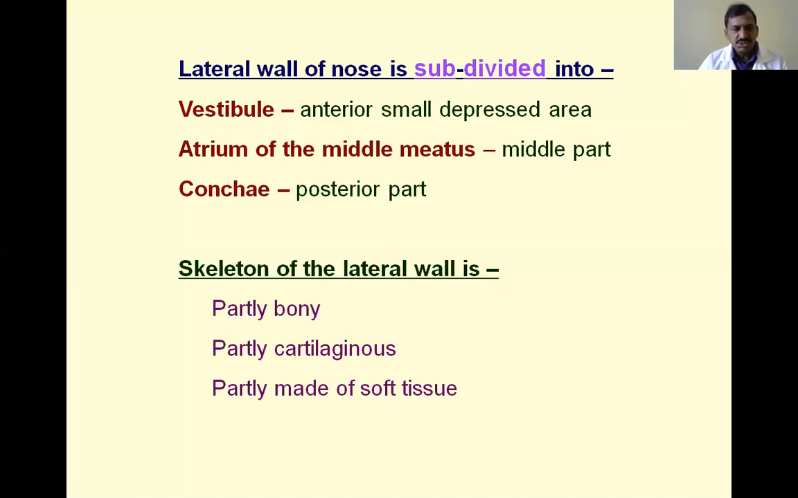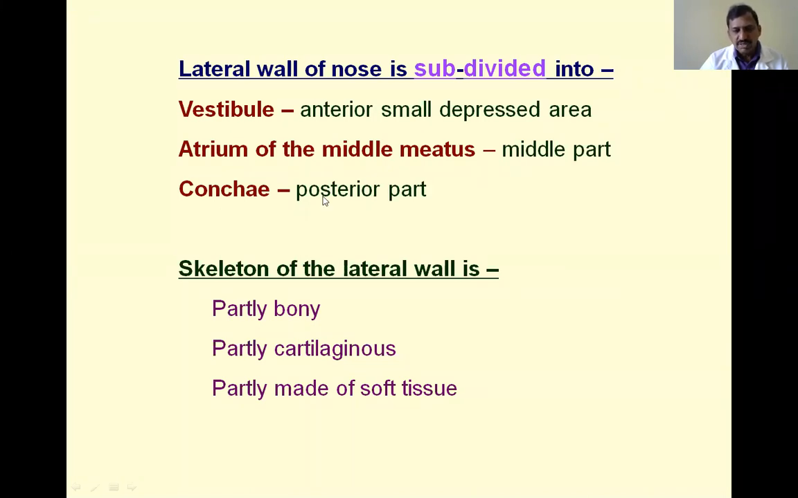Next, what are the structures? Of all these three parts, only the vestibule, the anterior part, is lined by skin and provided with hair. The remaining two areas, the middle part and posterior part, are lined by mucosa. They are provided with a specialized epithelium, a pseudostratified ciliated columnar epithelium. That is the special mucosa of the posterior and middle part of the lateral wall of the nose.